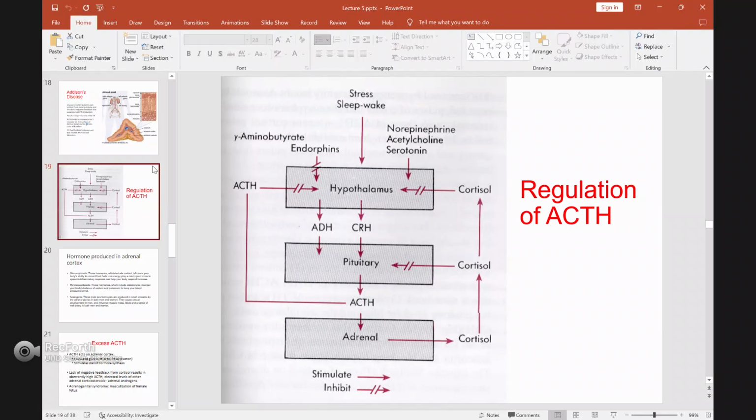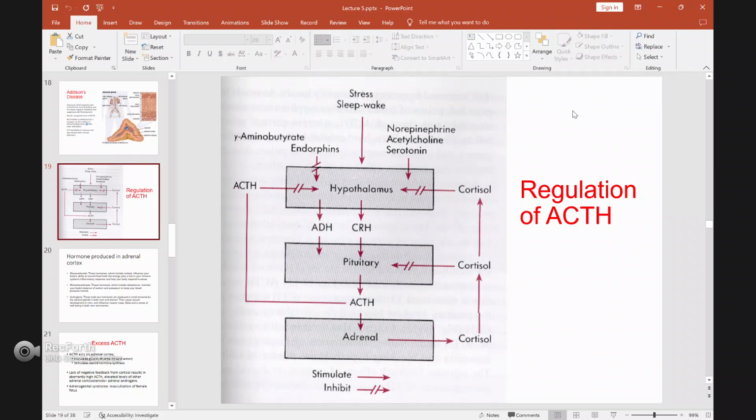For ACTH, when your body needs more cortisol, it will stimulate your hypothalamus to produce CRH. This CRH will stimulate the pituitary to produce ACTH, or adrenocorticotropic hormone. This ACTH will stimulate the adrenal to produce cortisol.